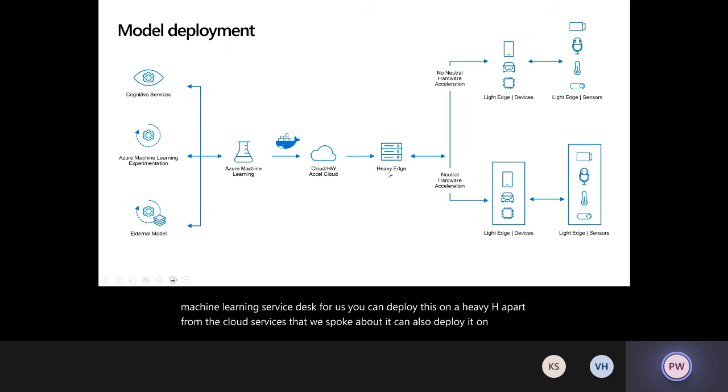The edge can be as heavy as your own laptop or a server on which you are trying to deploy, or it could be a light edge on devices like, let's say, your own voice assistant that you're trying to build, or your own IoT devices where you deploy ML models. So those are the scenarios that you can address using deployments on the IoT edge.